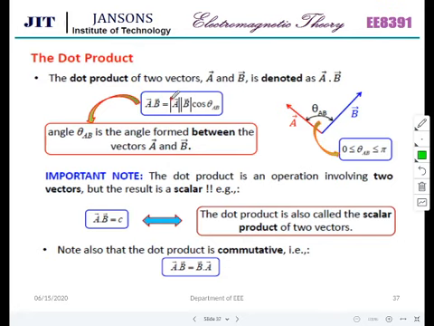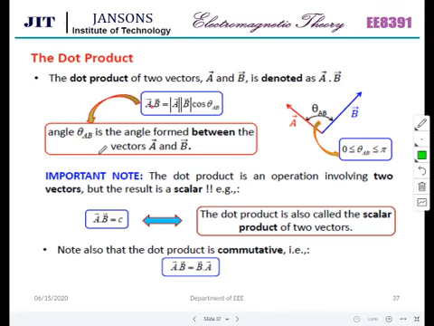There are two ways we can multiply two vectors. The previous slide showed multiplication of a vector with a scalar. Here it is a vector with another vector. The dot product of two vectors A and B is denoted as A dot B. A dot B is equal to the magnitude of A times the magnitude of B times cosine of the angle between the vectors A and B, theta AB, where theta AB is between 0 and pi.